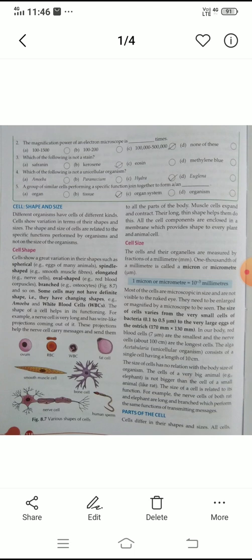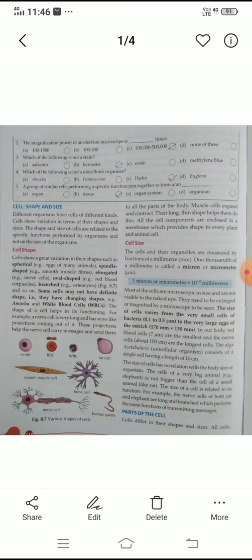Which of the following is not a stain? Means which of the following cannot help in dyeing? Any colorful substance means it dyes. So safranin, kerosene, I think kerosene is the right option. You know safranin, eosin, methylene blue, these all help in dyeing. Staining is another name of dyeing. So kerosene is the right option here.